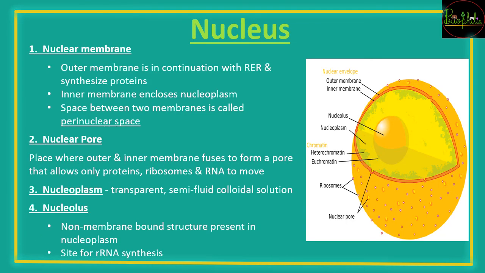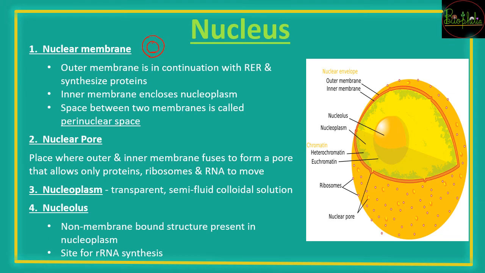The next is the nucleus, that is the big boss of the cell. It is the control unit of the cell, which is going to have structures like nuclear membrane, nuclear pore, nucleoplasm, and nucleolus. Nuclear membrane, as you can see, just like the cell membrane, the plasma membrane, similarly the nucleus is going to have its own membrane, that is nuclear membrane, which is again going to have two membranes, that is the outer and the inner membrane.